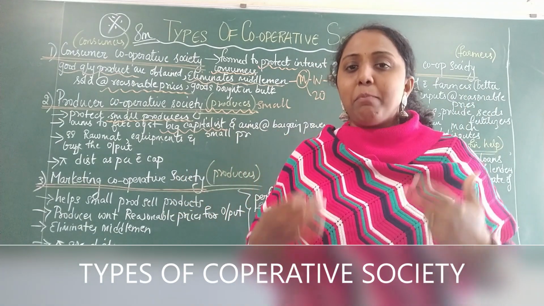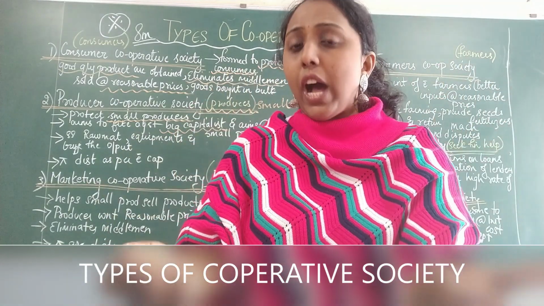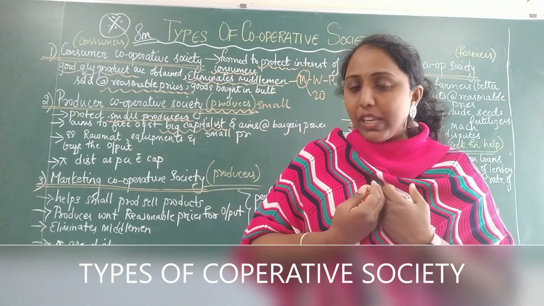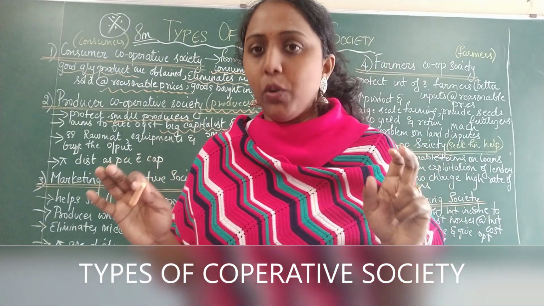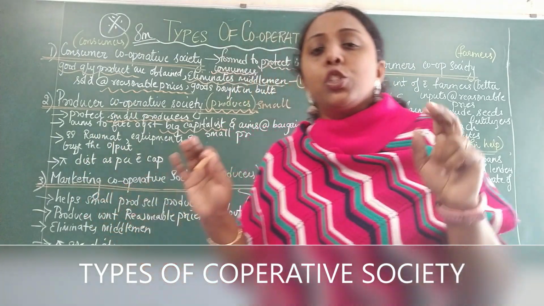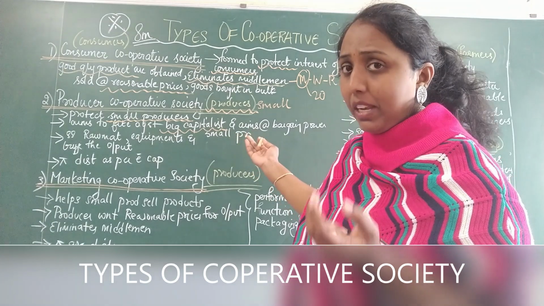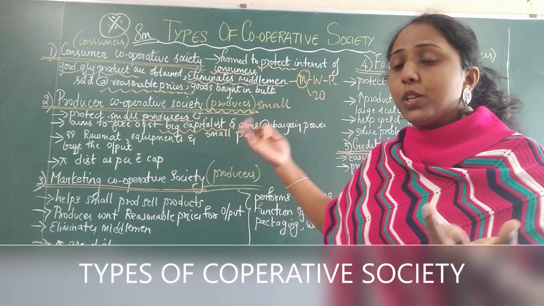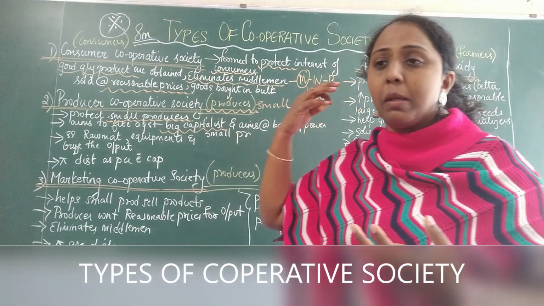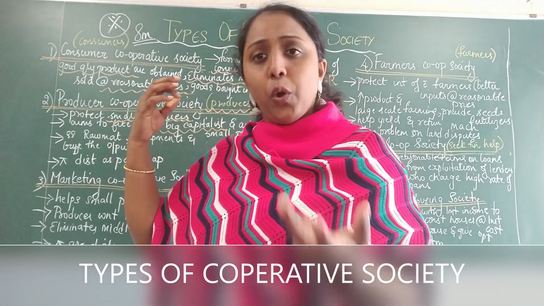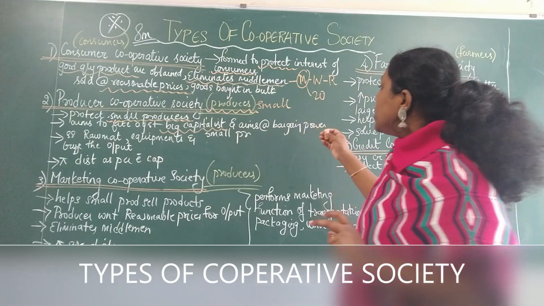I will sell my goods to you, and you being the cooperative society, you will buy it from me and I will gain some amount of profit from you. So you are protecting me from the big capitalist. Big capitalist refers to what? Big producers, like D-Mart, mega stores, Metro, all these.